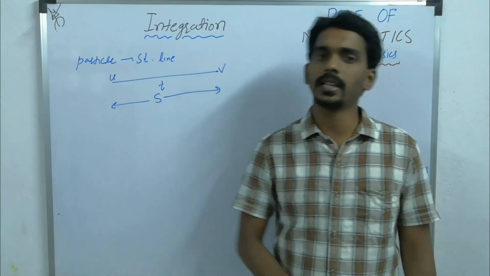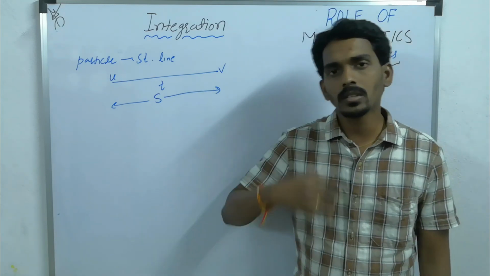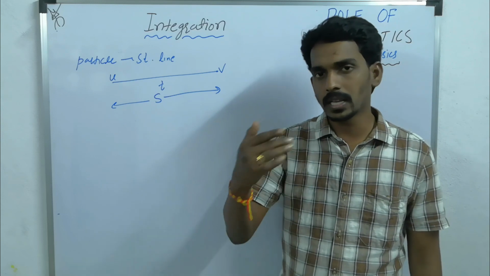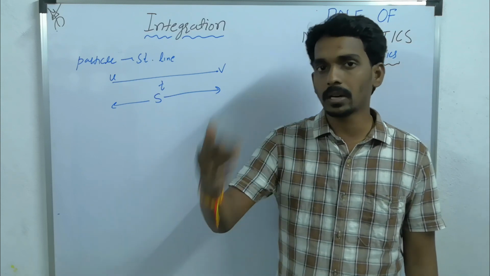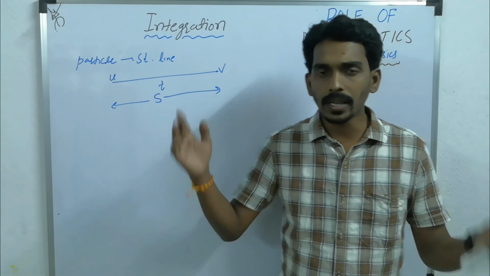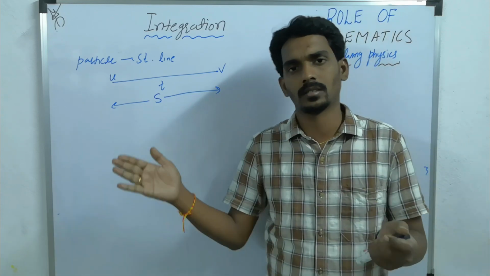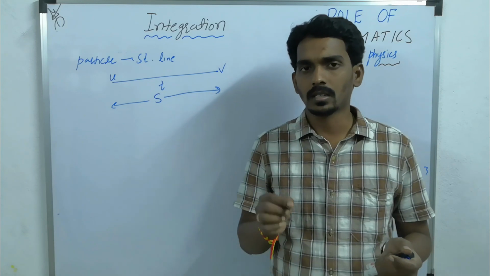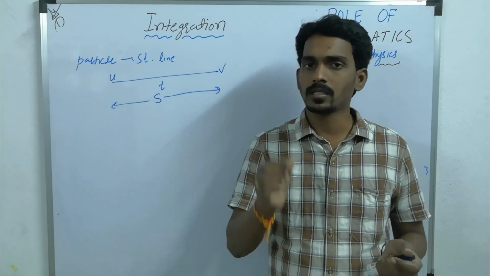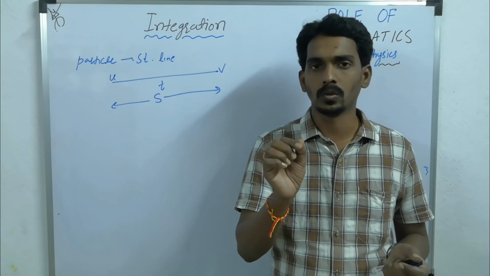So what is the method I said? Integration is nothing but addition. What you have to add? Infinitesimally small, infinite number of quantities. The given quantity should be divided into small pieces, small elements, such that each element has a small value.